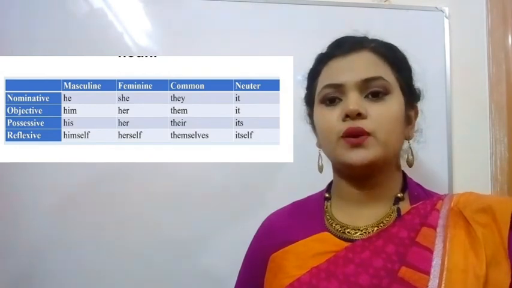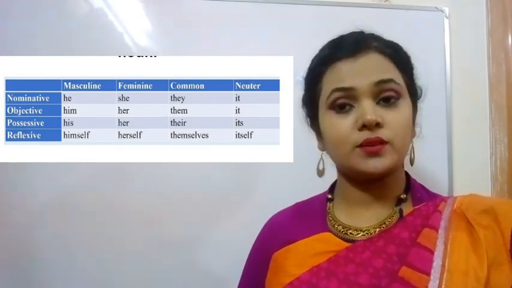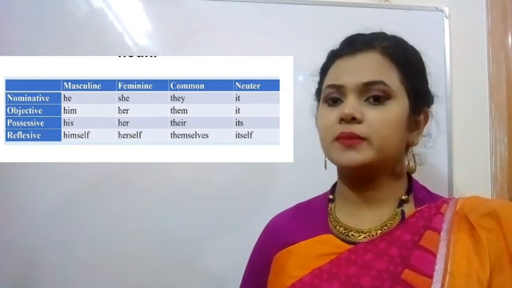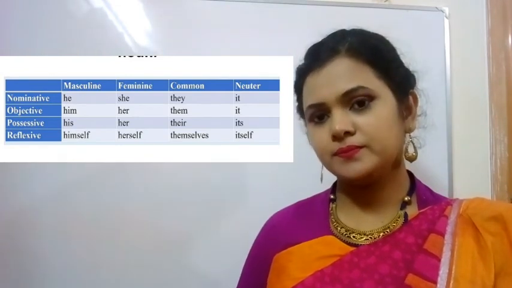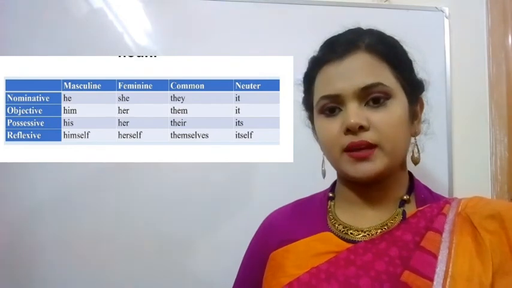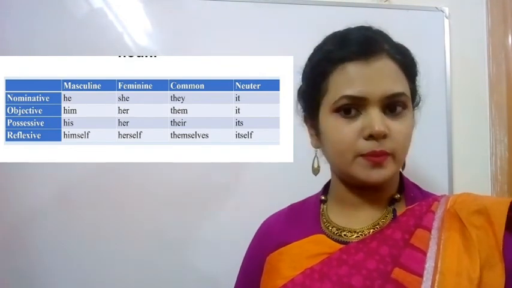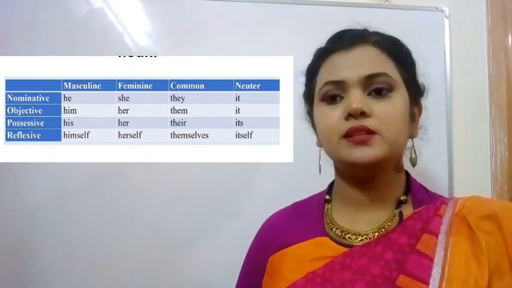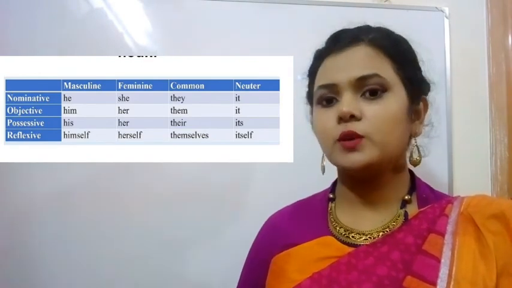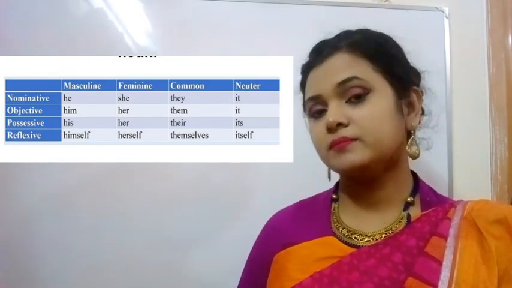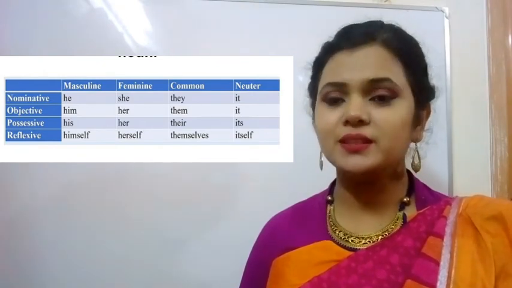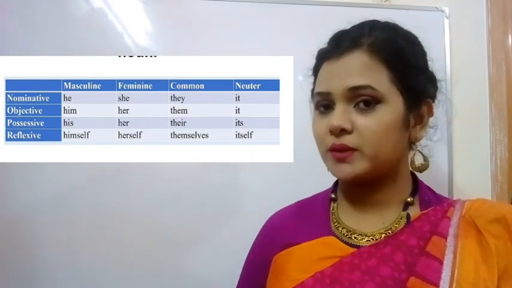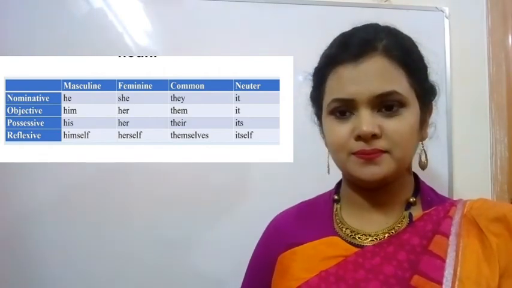A pronoun must follow the gender of the noun. As there are four kinds of gender, masculine, feminine, common, and neuter gender, the use of pronouns is different. The nominative form of a masculine gender is he, for feminine, she, common, they, neuter, it. The objective form, him, her, them, and it. So this chart is also very important, and the gender of the noun is also very important to remember whenever we are using a pronoun.